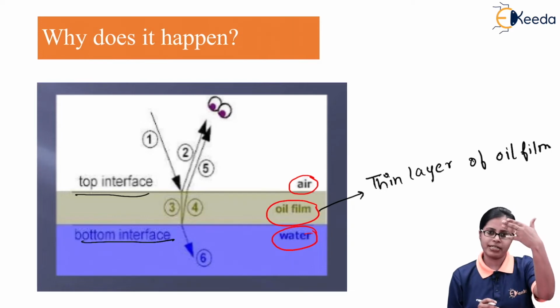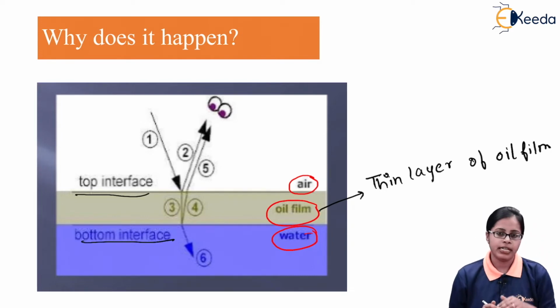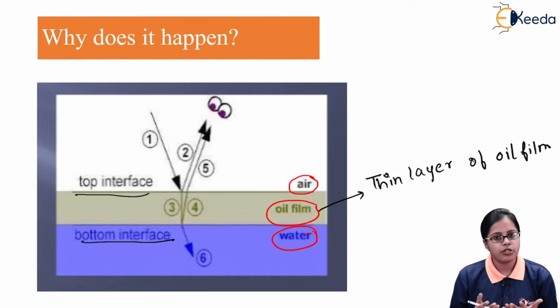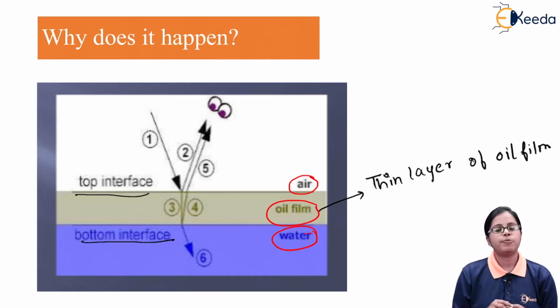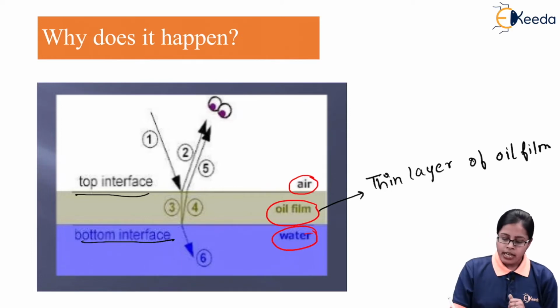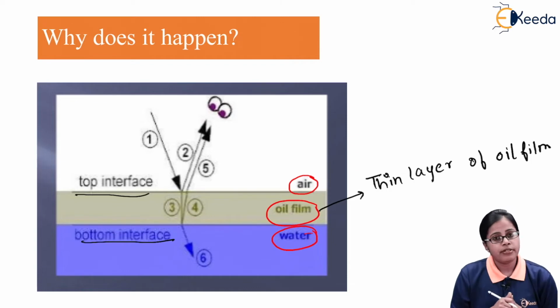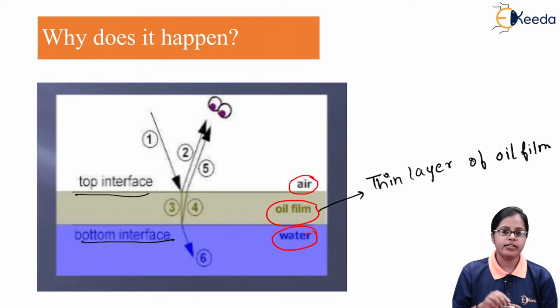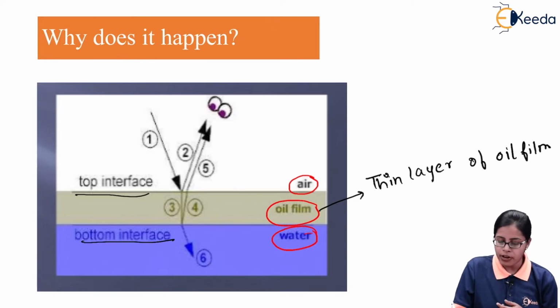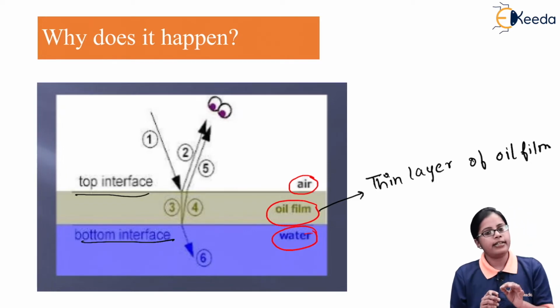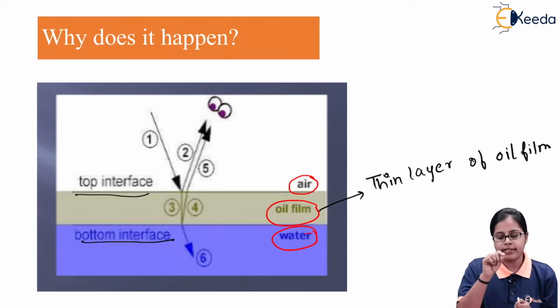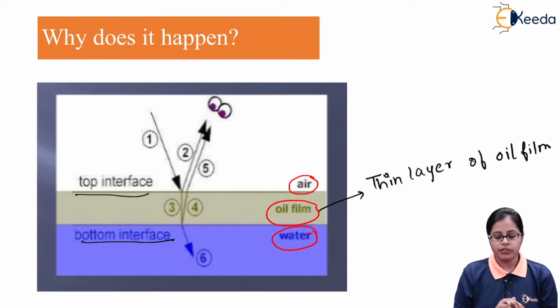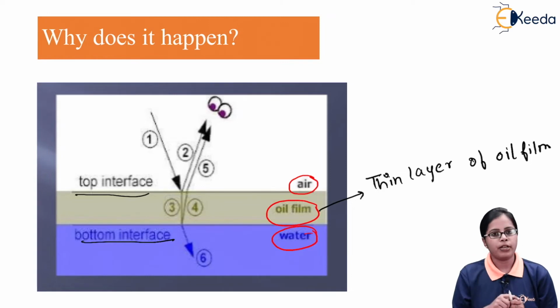The one present between air and the oil film is considered the top interface, and the one present between the oil film and the water is considered the bottom interface. As I said, first the light travels along path 1, and it is incident at the top surface of the oil film. At the incidence on the top surface, two things are happening over there.